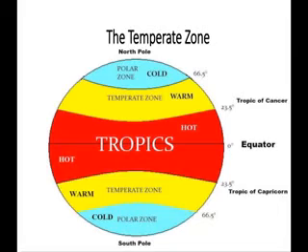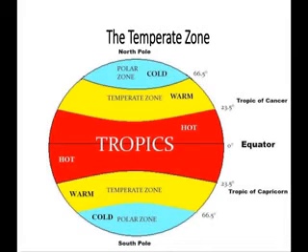Okay, so that's why the temperate zone is neither too hot nor too cold, that is, it has a moderate temperature.